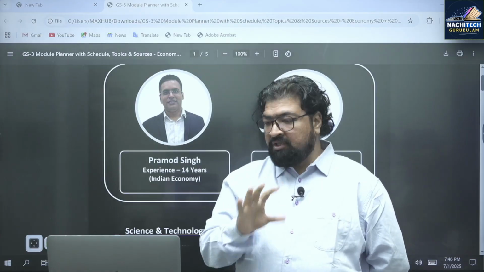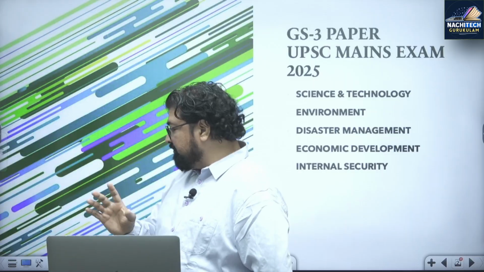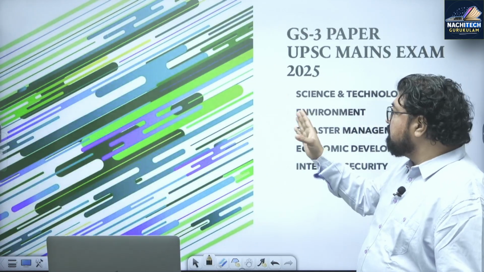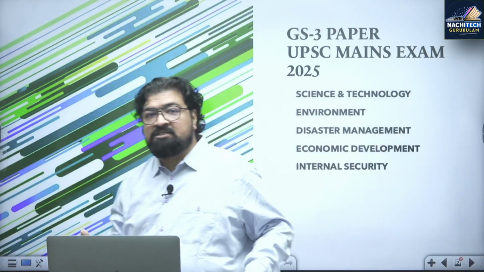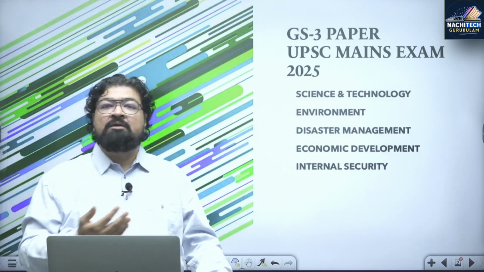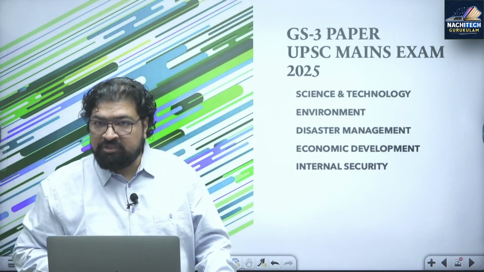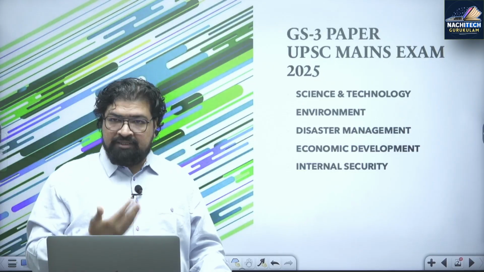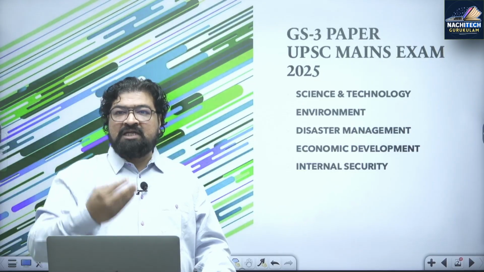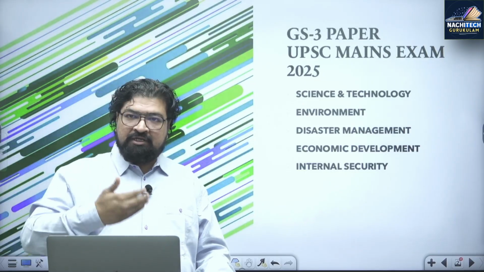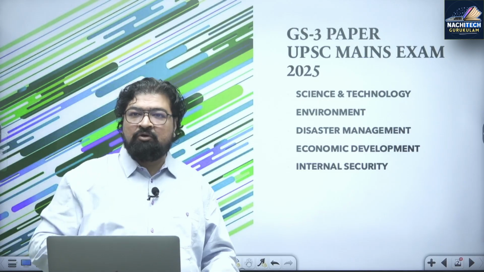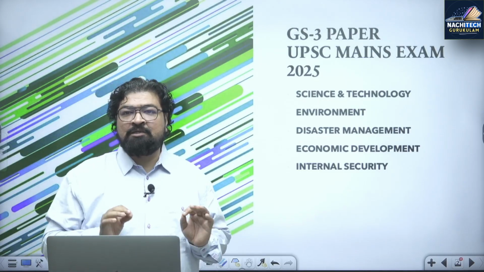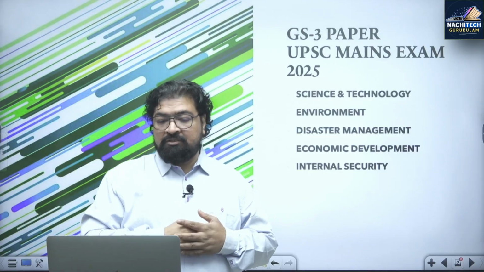I will not take much time, so let us go to the main aspect of it. These are the five areas which I have mentioned: science and technology, environment, and disaster management, which I am going to take. Economic development will be taken by Pramod Sir. For internal security, there is a faculty who will be taking that. That will be at the end of the economic classes, and two classes will be on internal security. What is our approach? Answer writing, because that is what you are all looking for.